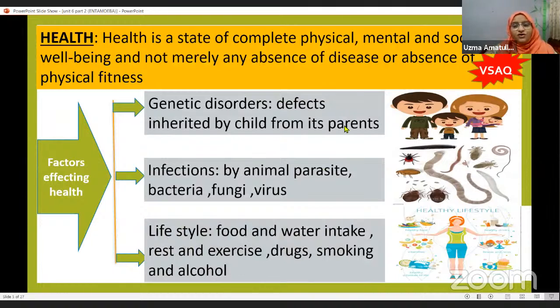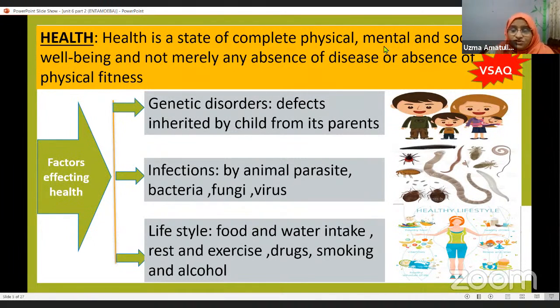Now here, what is health? Health is a state of complete physical, mental, and social well-being, and not merely the absence of disease or physical fitness. What does it mean? A person should be physically fit, mentally fit, and social also. Social well-being means he should keep good relations with others.